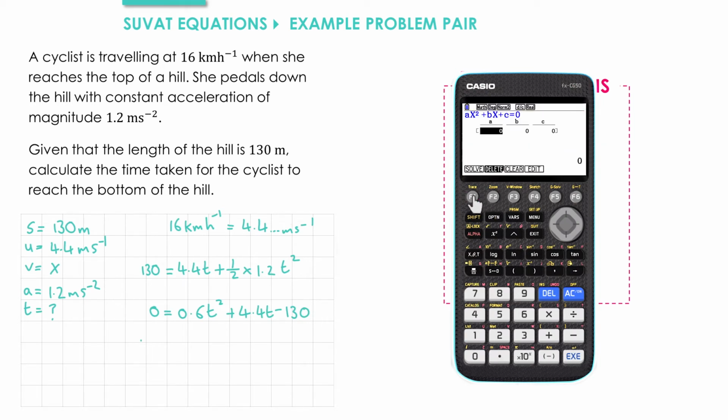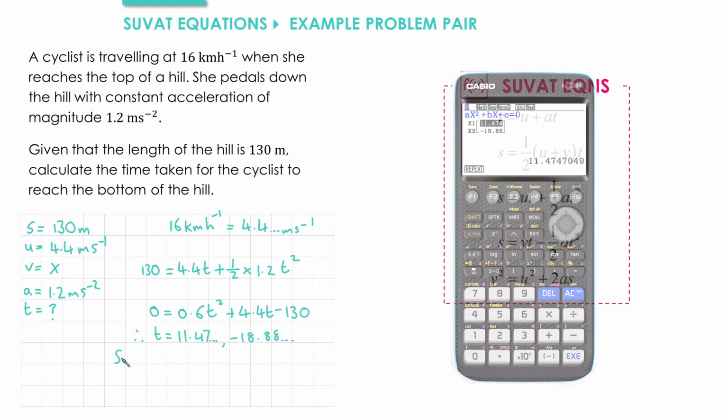For the t squared term, we enter 0.6. For the t term, rather than entering 4.4, we use the exact value that we stored by entering A. And then for the constant, we enter negative 130, and we press EXE. That gives us two values for t. We get t equals 11.47 and so on. And we get t equals negative 18.88 and so on.